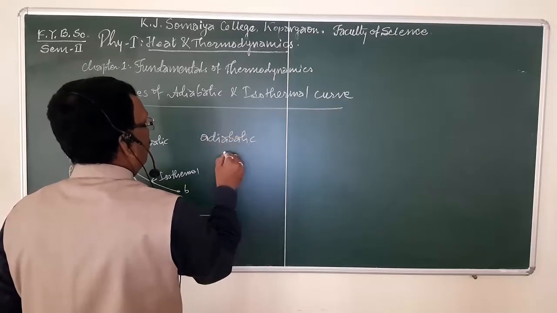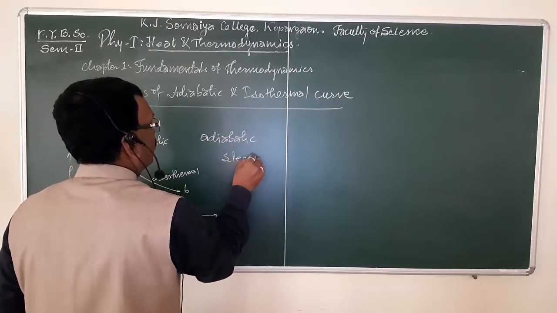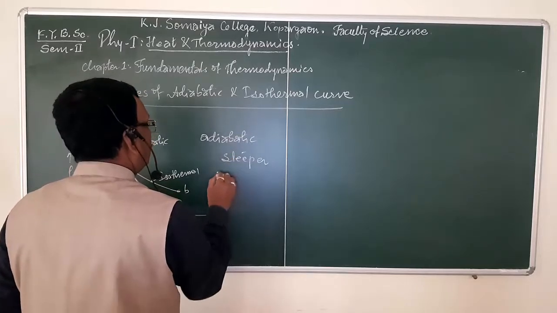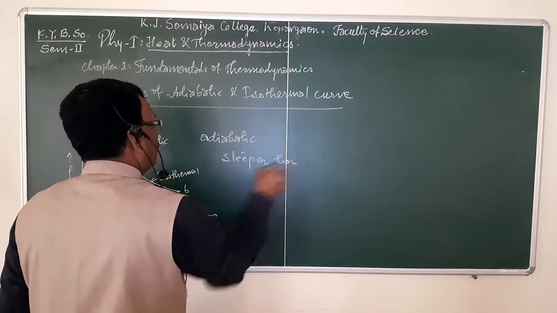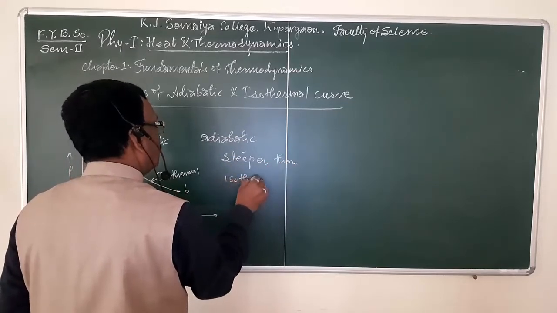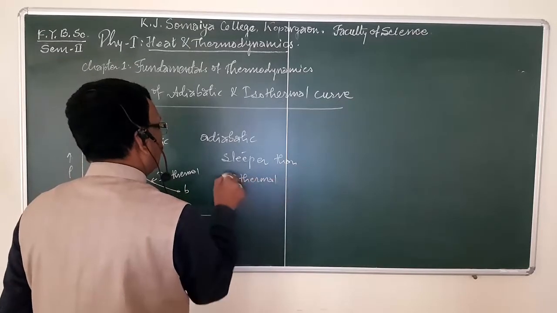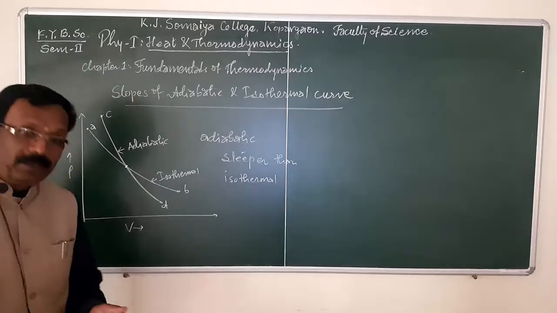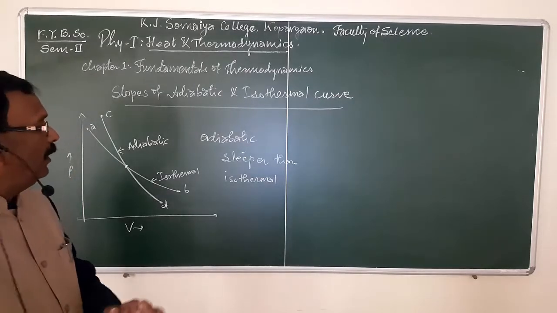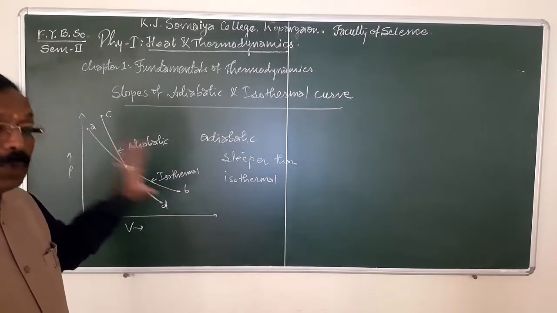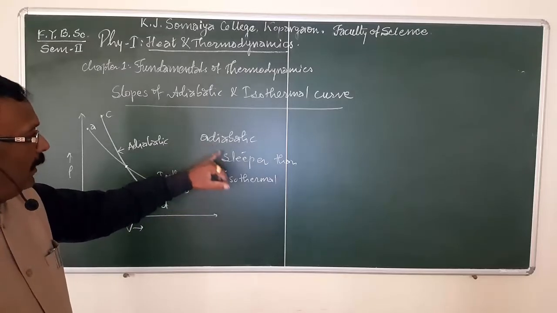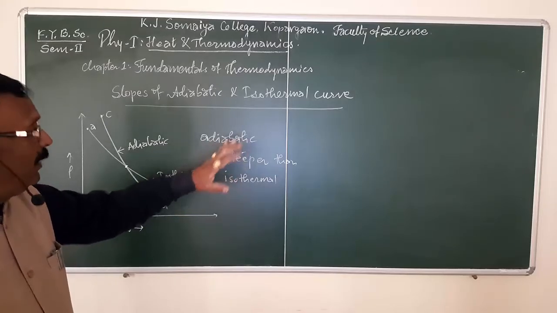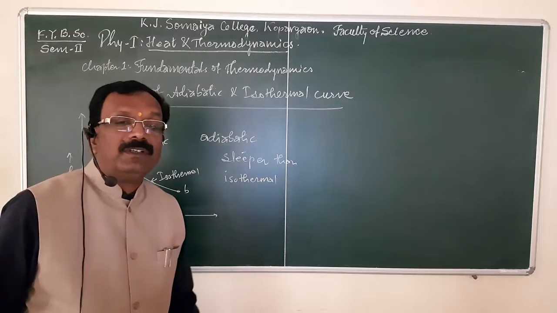Adiabatic curve is steeper than isothermal curve. Here our main motto is that we have to prove that the adiabatic curve is steeper than the isothermal curve.